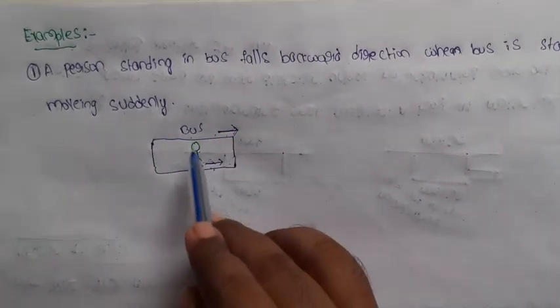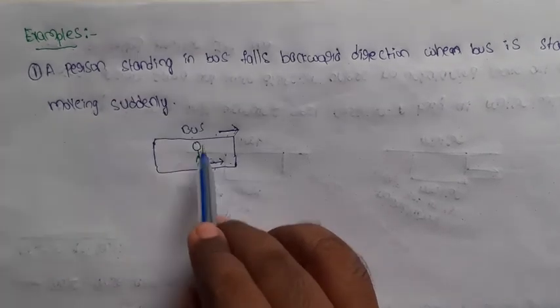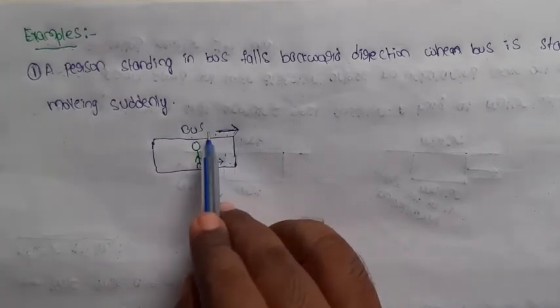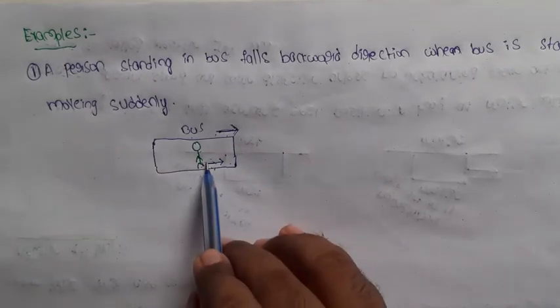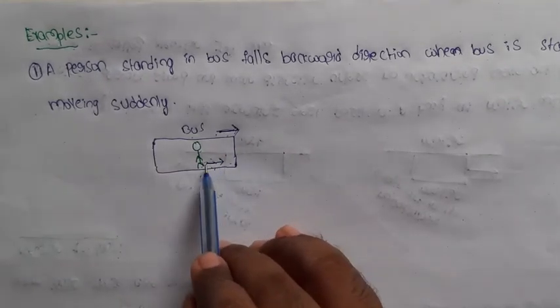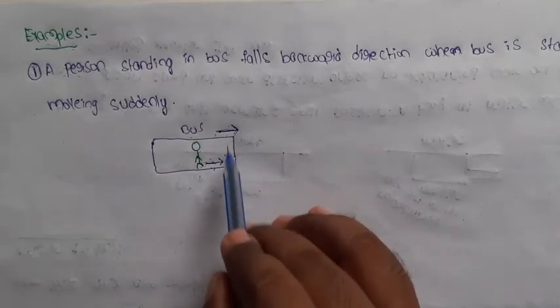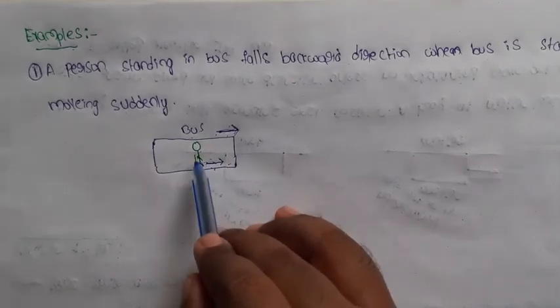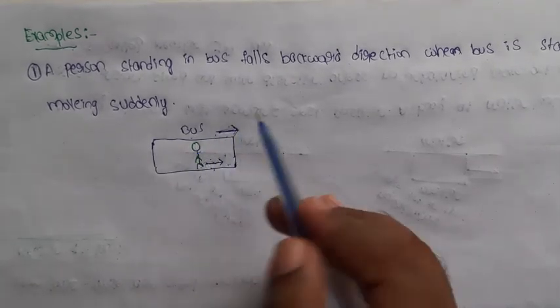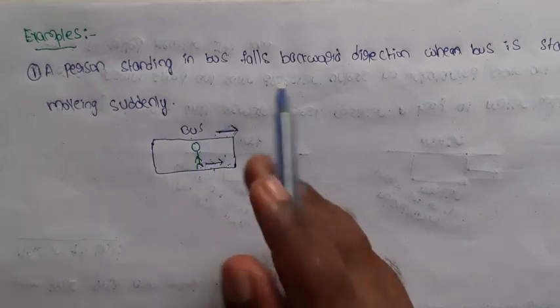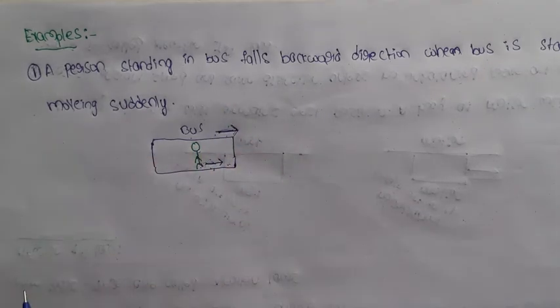The person is standing in a bus. The bus suddenly moves in the forward direction. The legs of the person also move in the same direction, while the body is in rest position, so the body moves backward. That is the feeling we get while standing in a bus.